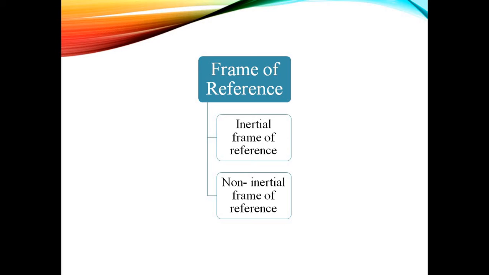Okay. So what are Newton's laws of motion? Three laws are there mainly. The first one is the law of inertia, which states that a body continues in its state of rest or uniform motion unless it is compelled by an external force. And the second law, the law of force, states that the time rate of change of momentum is proportional to the applied force. So it can be F is equal to dp by dt, where F is your external force and p is your momentum.